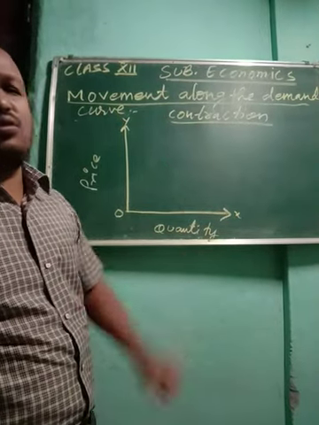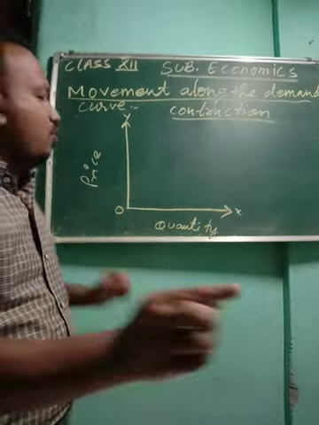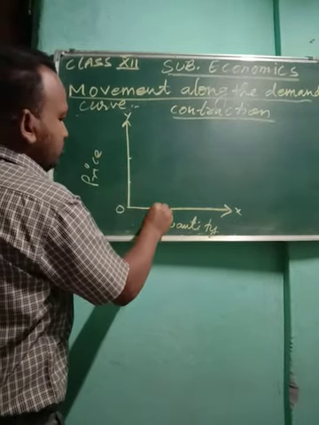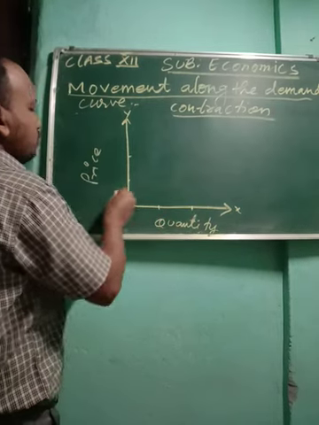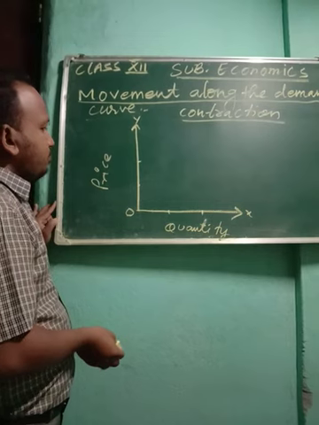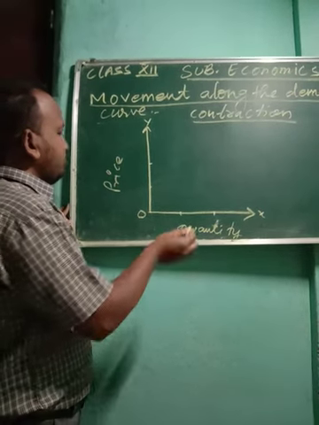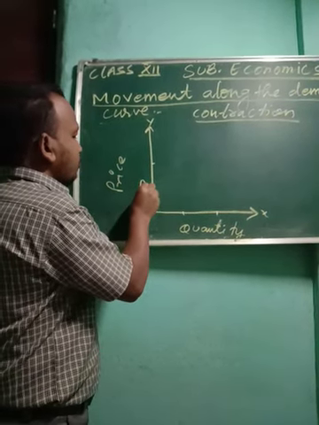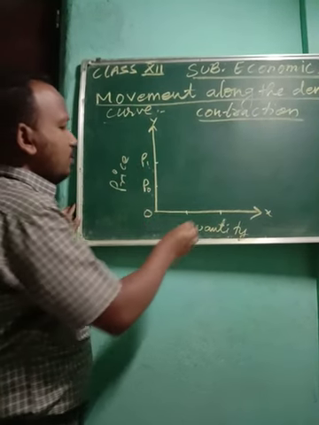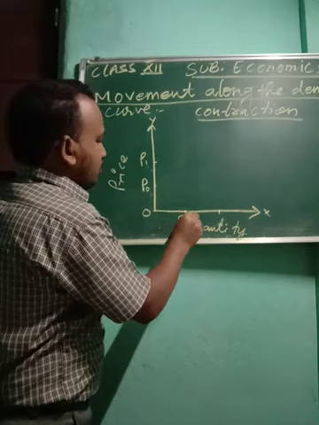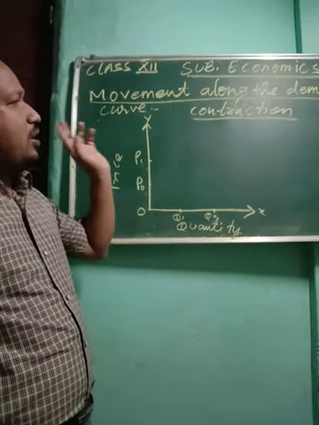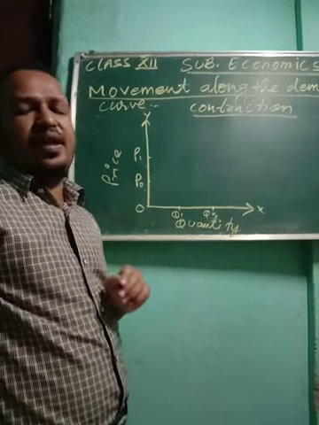So in contraction also we are going to take two prices and two quantities. Here also I'm taking P0, P1, Q1, Q0.